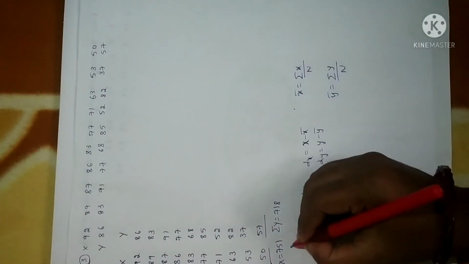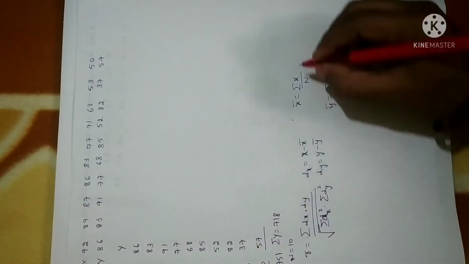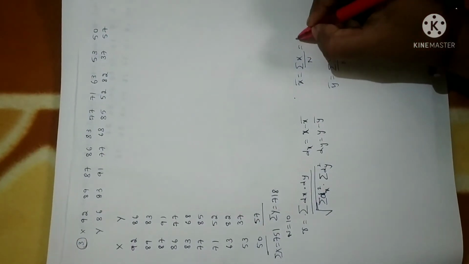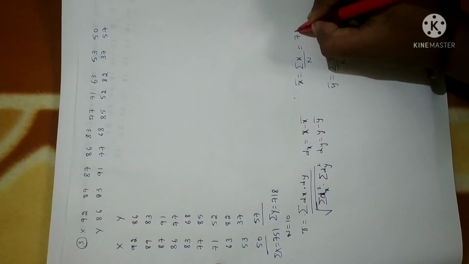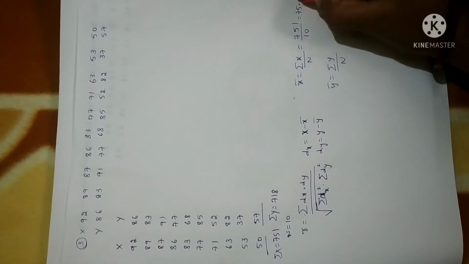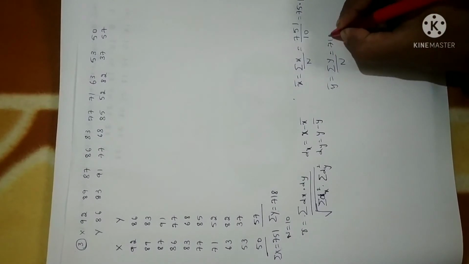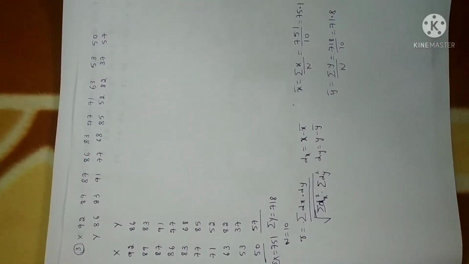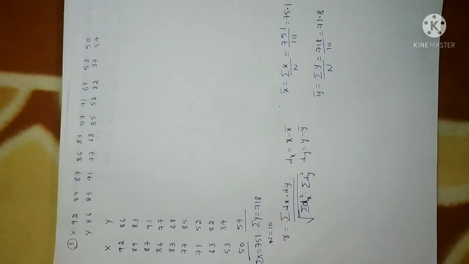So n value is 10. Now come to calculate mean. So x bar is given by sigma x, which is 751 divided by n, which is 10. So when you divide, you will get 75.1. Similarly, sigma y is 718 divided by 10, so you will get 71.8. So I have calculated x bar as well as y bar.